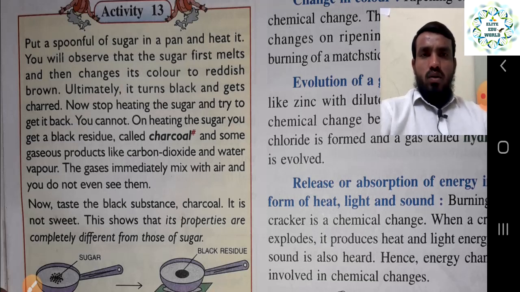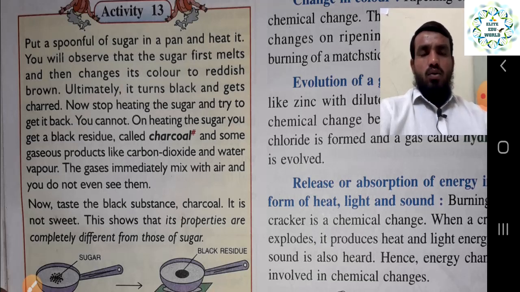So once you remove the heat, the energy, you cannot get back the normal sugar.